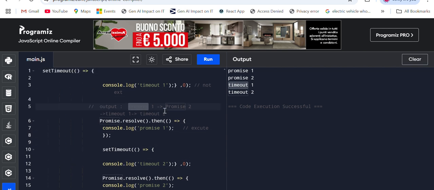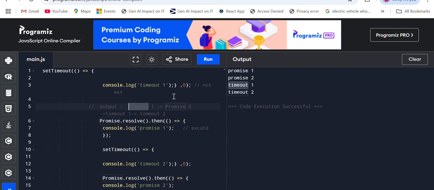The output matches. This is a good concept you need to understand: how the execution works, and that micro tasks have higher precedence. This kind of question they ask, so be prepared for that.